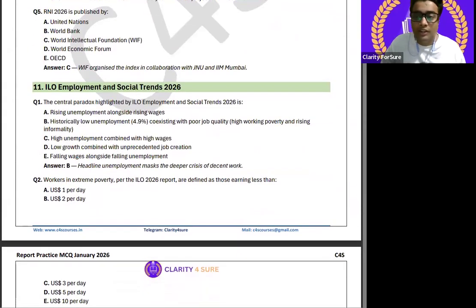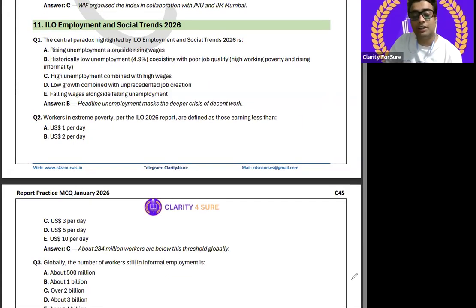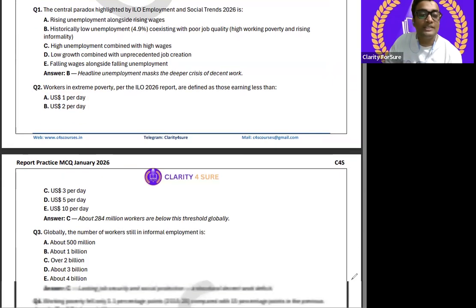trends 2026. Now the first question in front of your screen is the central paradox highlighted by the ILO in the social trends. Paradox क्या है? क्या है? बताओ. It is just the B point, that is historical low unemployment कितना है? 4.9%, coexisting with poor job quality, high working poverty and rising informality. This is the very paradox point for this report. ठीक है, क्या है? Unemployment rate तो historically low है, but still the poor job quality is there. There is high working poverty and rising informality.